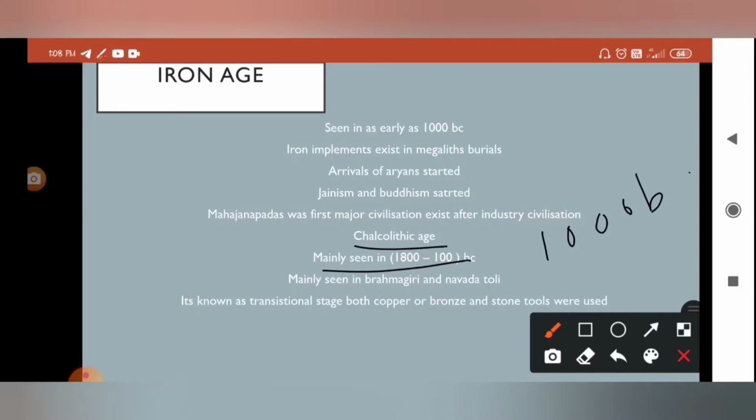Sorry for the grammatical mistake here. It is mainly seen in Brahmagiri and Navdatoli. It is known as a transitional stage where copper, bronze and stone tools were all used. So in the Chalcolithic age we can see bronze, copper, and stone tools, by which we can predict that this is a transitional stage from the Indus Valley civilization.